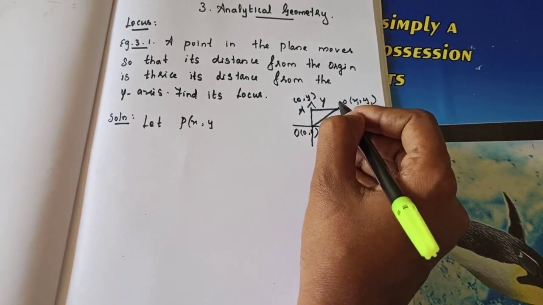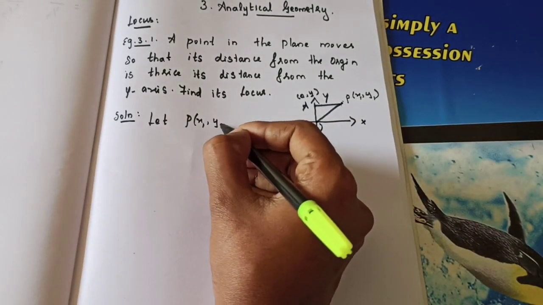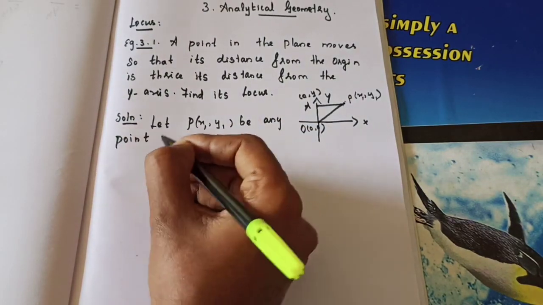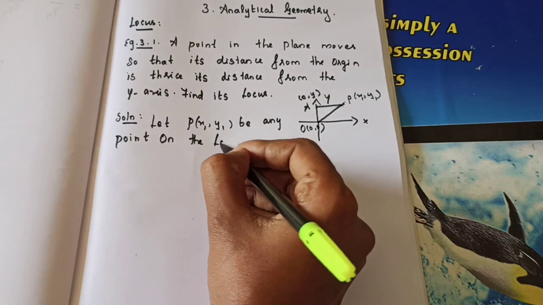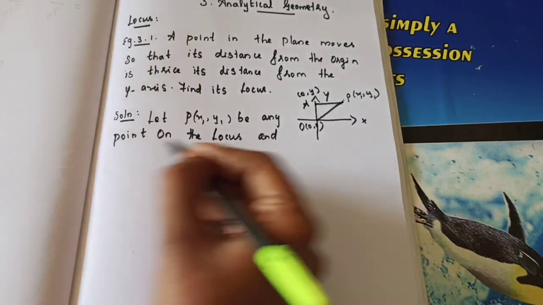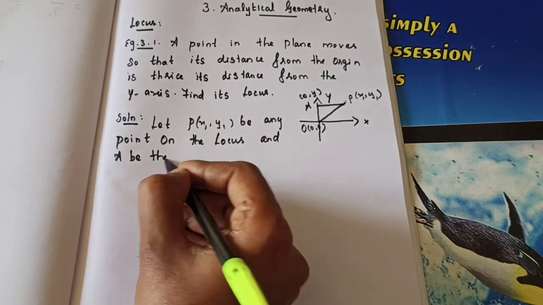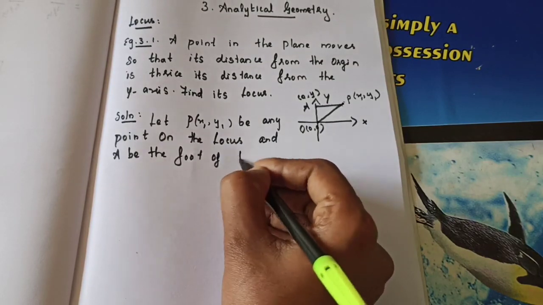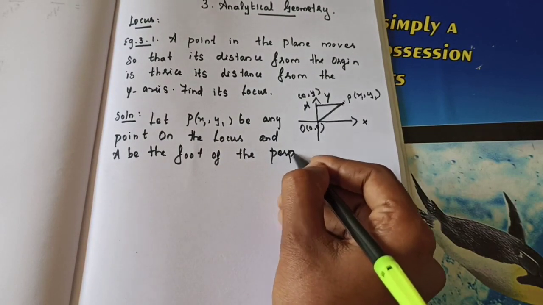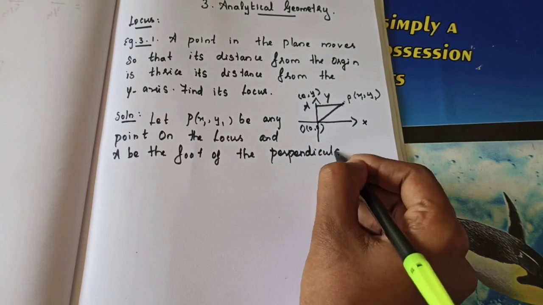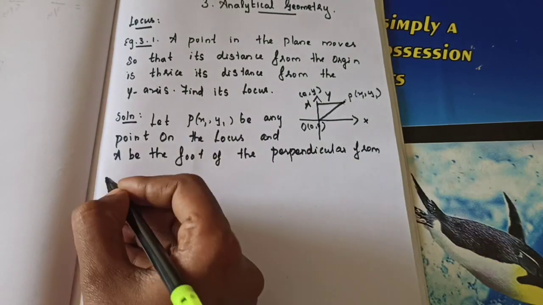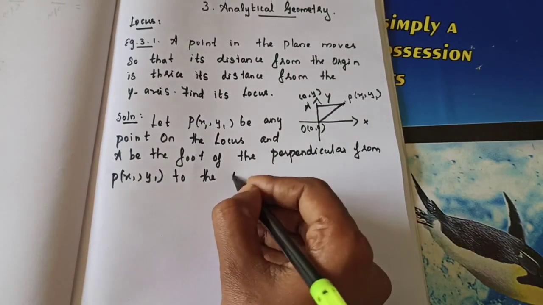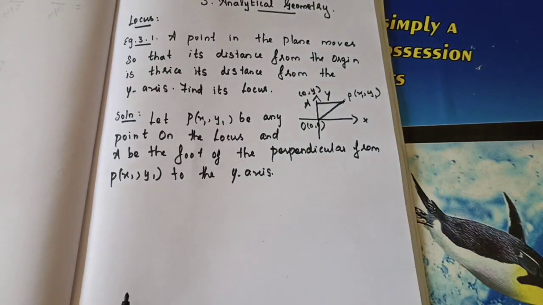Same as that you can do, then only you won't get confusion. So let P of x1, y1 be any point on the locus and A be the foot of the perpendicular from P of x1 comma y1 to the y-axis. Okay, these are all the things we have considered.